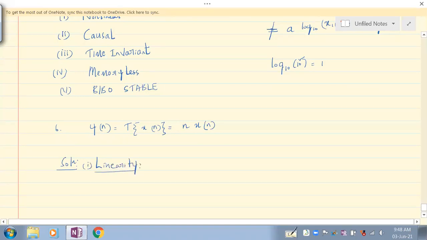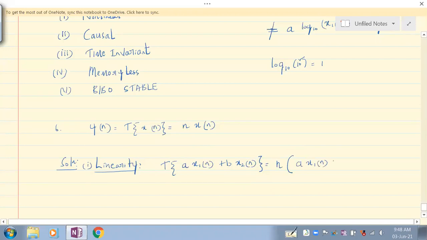So what do we consider? Consider the transformation on a x1 of n plus b x2 of n. If the input is x of n, the output is n x of n. If the input is the sum of the weighted signals, then the output is n into the sum of the weighted signals.